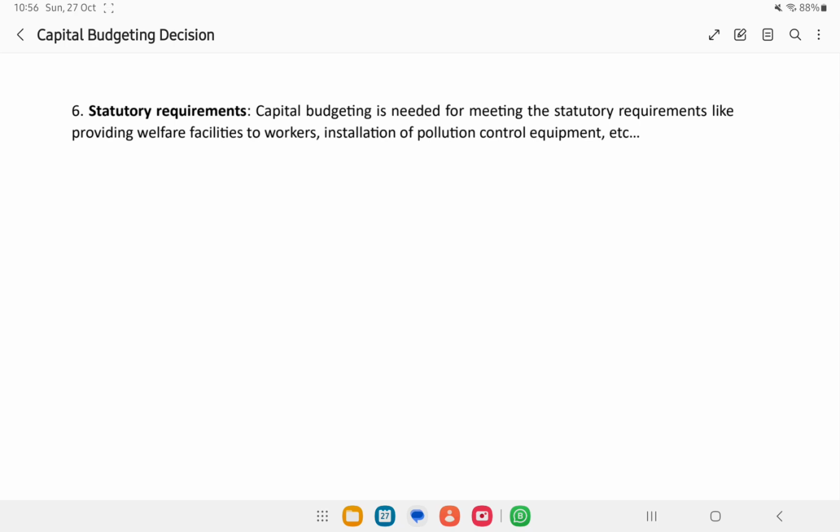Also, the last important point, statutory requirements. If machines make more pollution, the law will force us to bring something new there to replace that.